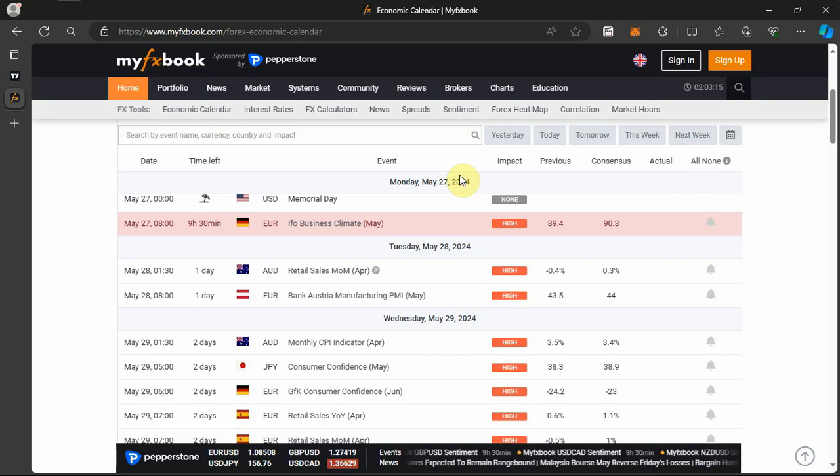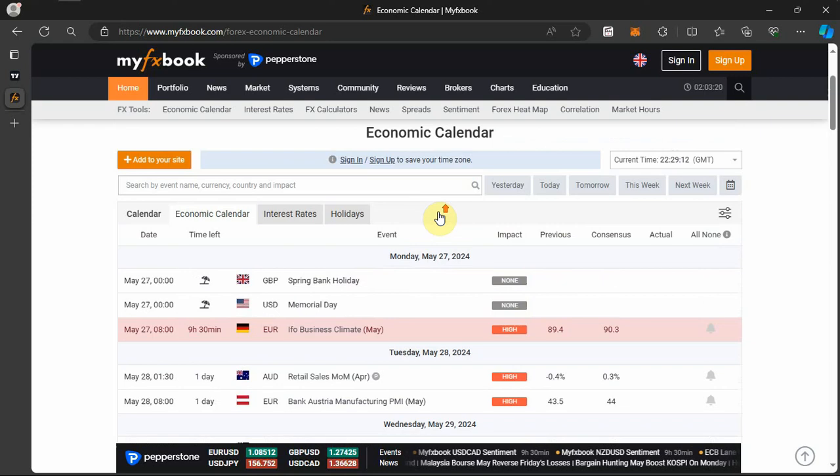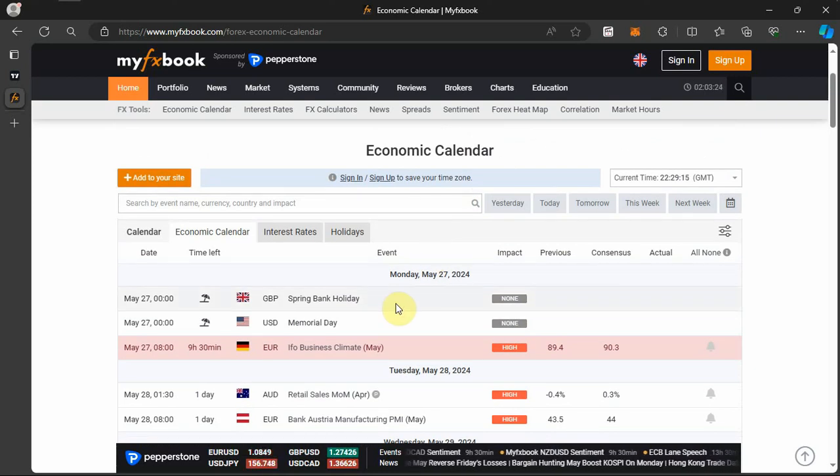But before we enter into the chart, let's see what is happening on the economic news column. So on Monday, as a trader, I don't know what you'll be looking for in the market, because on Monday we have a bank holiday for GBP and then a bank holiday for USD. So expect some level of quietness in the market during the London session as well as the New York session, because GBP has the bank holiday and USD has Memorial Day.